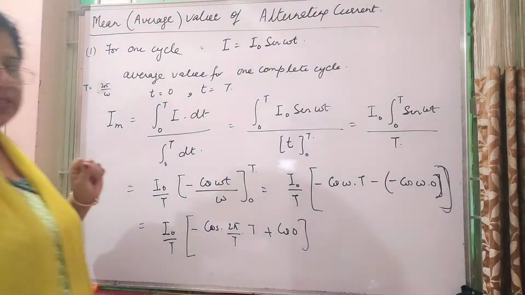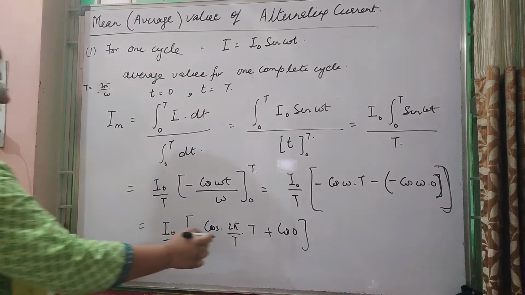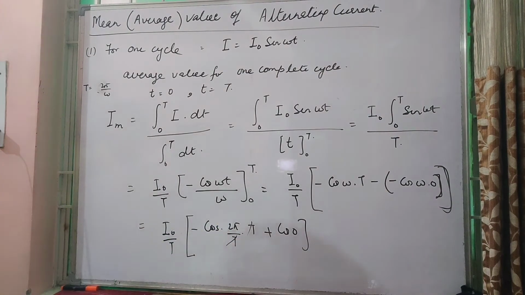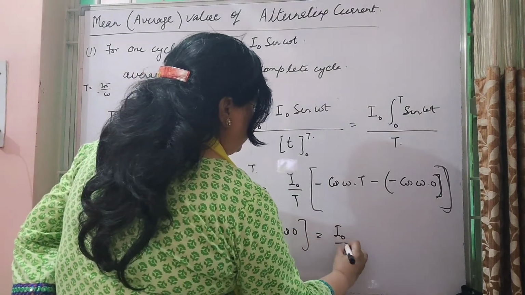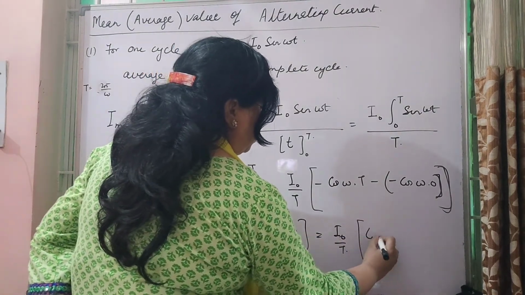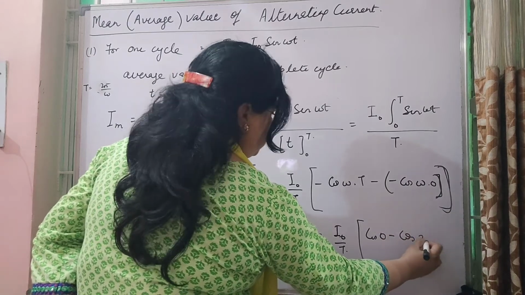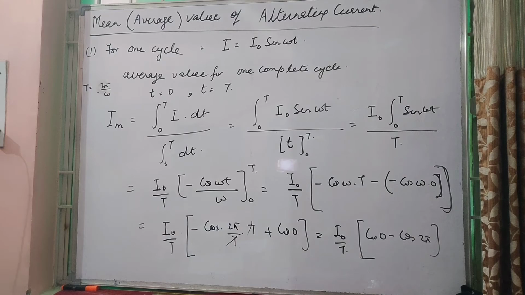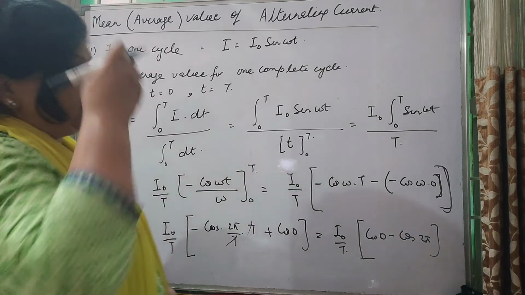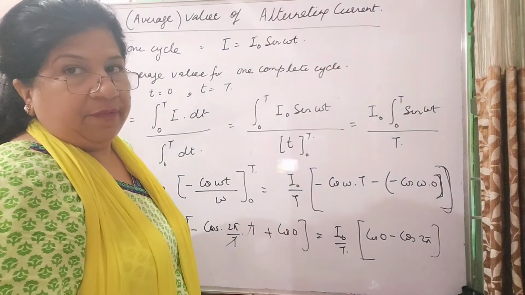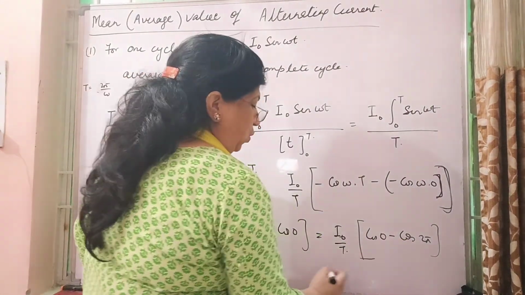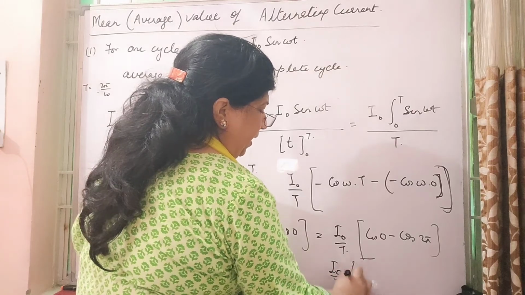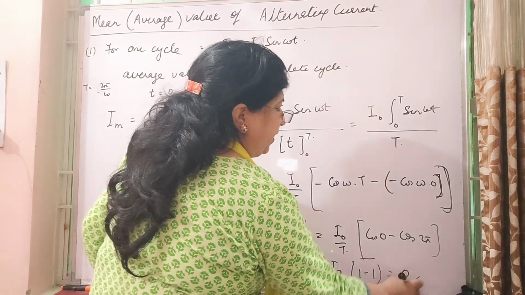So this is giving you, T gets cancelled out, and I naught upon T, cos 0 minus cos 2 pi. ठीक है. Now cos 0 is 1 and cos 2 pi, 2 pi means 360, when you find out the value, this is also 1. So I naught upon T, 1 minus 1 finally gives you 0.